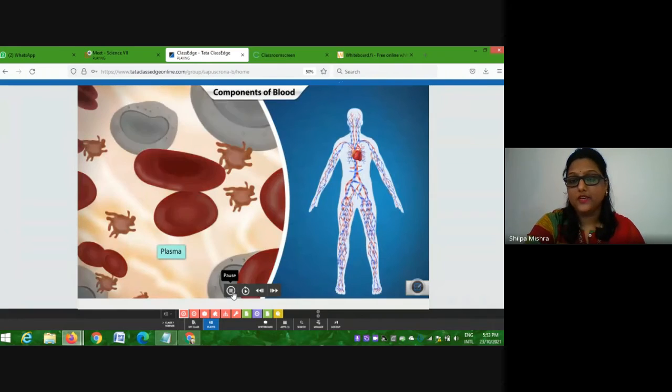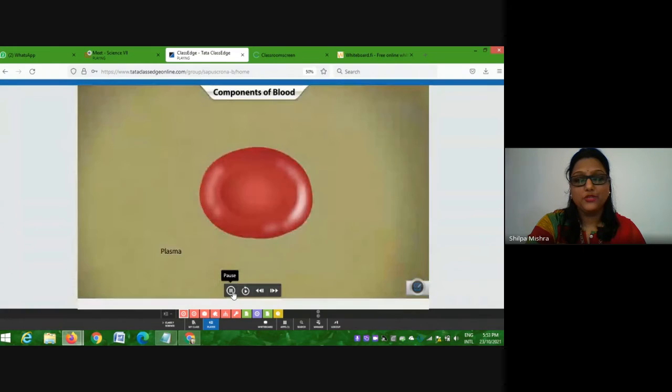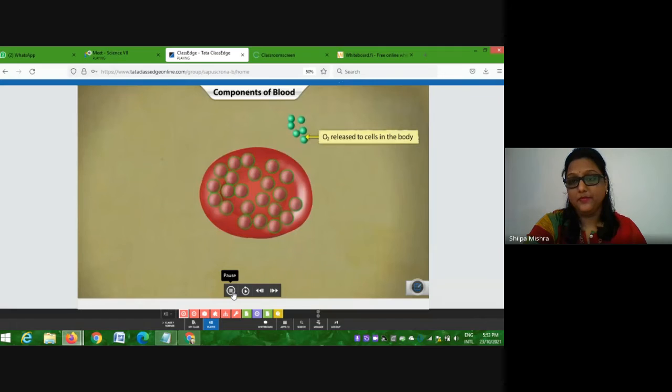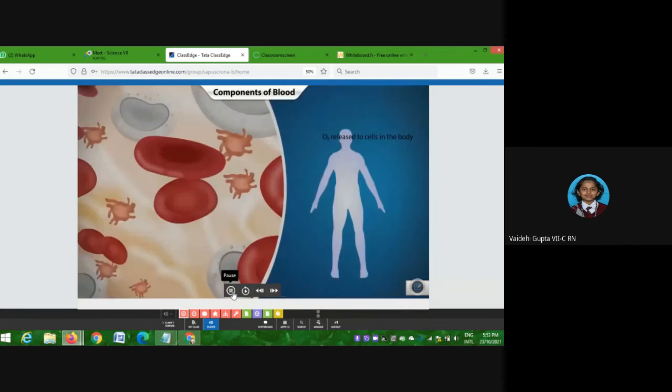Plasma is a pale yellow liquid, as we have talked about, in which all the cells are suspended. This blood circulates in the body, and that is how it transports all the materials like nutrients, oxygen, etc. Talking about red blood cells, here you can see its shape. It is biconcave in shape. They are red in color. And inside red blood cells, hemoglobin is present, which helps in the transportation of oxygen, right?